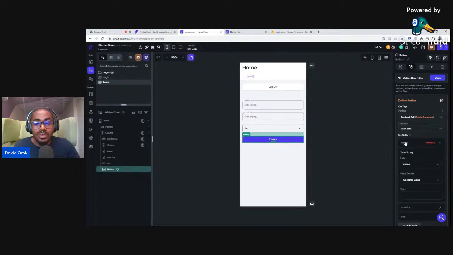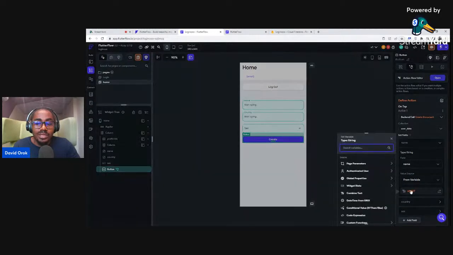Then for the name, you now need to pick where FlutterFlow will pick the information for the name from. And so that's what it says here, value source. So the value source is not a specific value. We want to change it from specific to from variable, okay? And then because it's going to be a variable, it's going to come from somewhere. And then we click on set and we go to widget state and we pick the text field for name. You see why it's good to name them. Otherwise, we would have seen something like text field, drop down, right? So now we just know it's a name, okay?